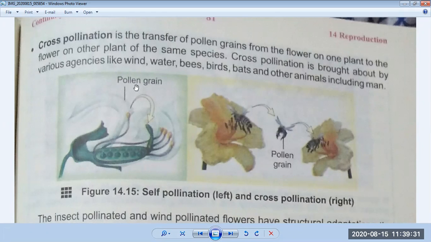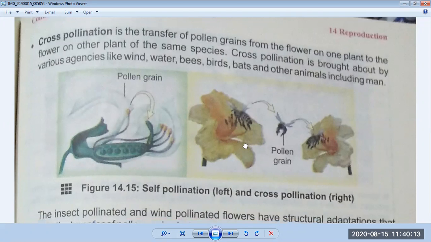You can also see in the diagram, this is figure 14.15, self pollination on the left and cross pollination on the right. So this is self pollination. You can see it is an anther, okay, and when it bursts, the pollens are transferred to the stigma of the same flower. That's why self pollination is happening. But this is an example of cross pollination. In this process, you can see these are bees, okay, and they are sitting on the flower. They are getting nectar, and they transfer the pollens to the stigma of another flower. So this is called cross pollination.